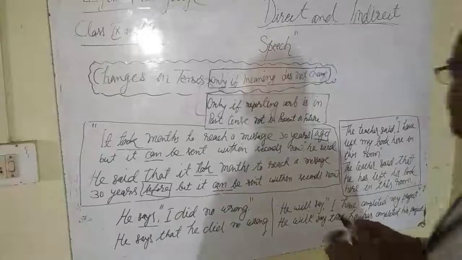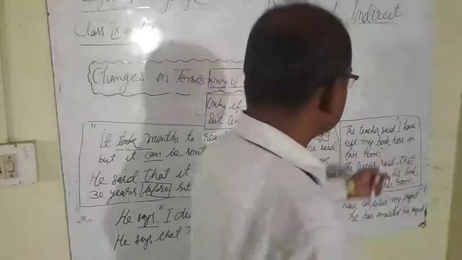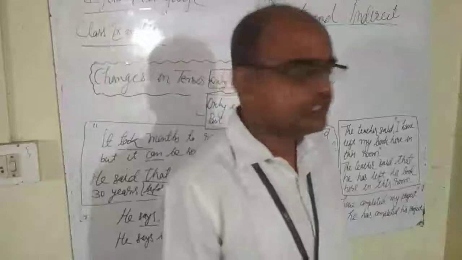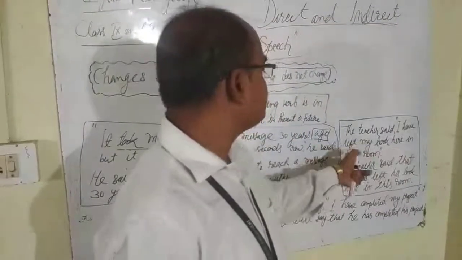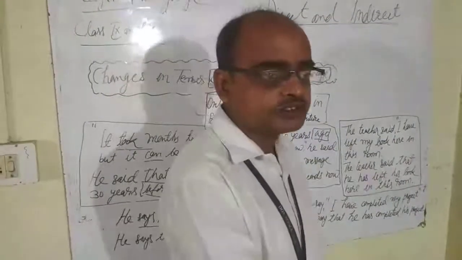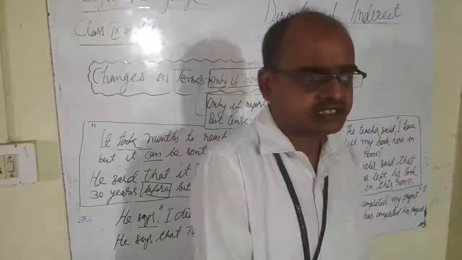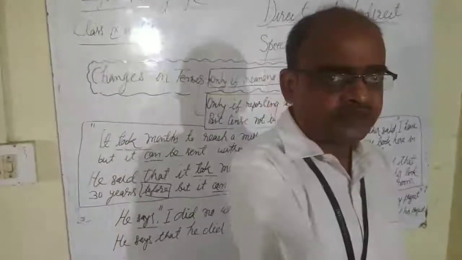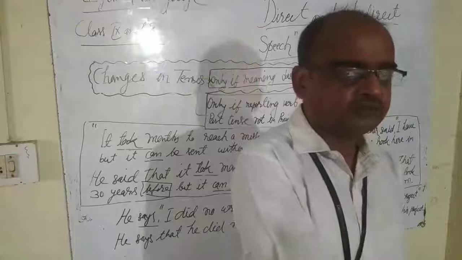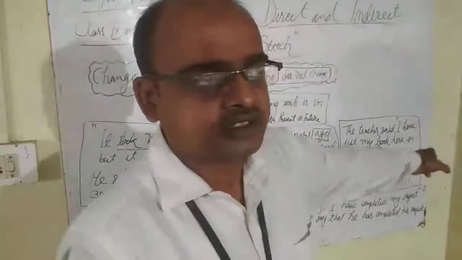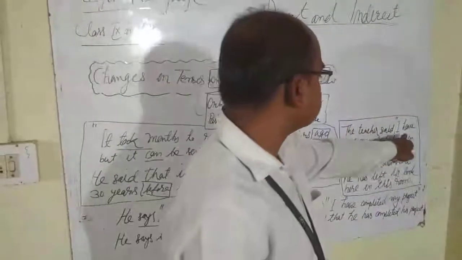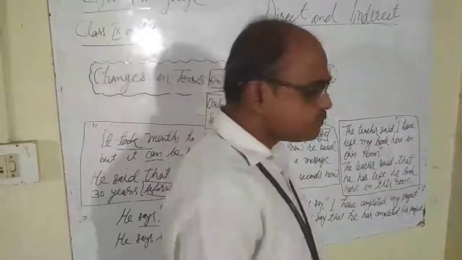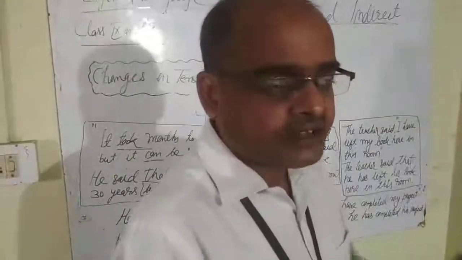Second example, you can see: the teacher said, I have left my book here in this room. You are pointing towards the room that is in front of the speaker. The speaker is in the room which is referred to here. So if you change the tense, again the meaning will change completely, as the book is still in the room.